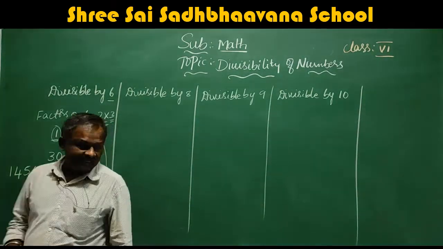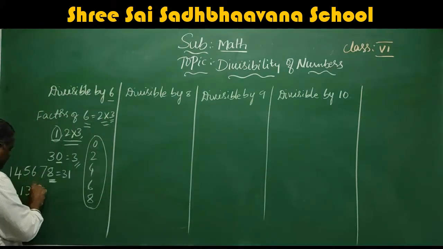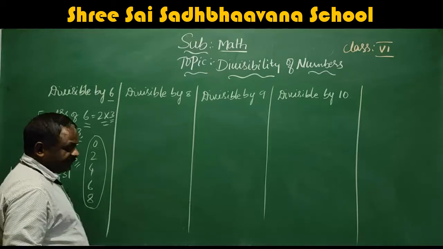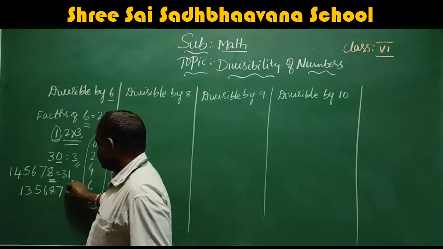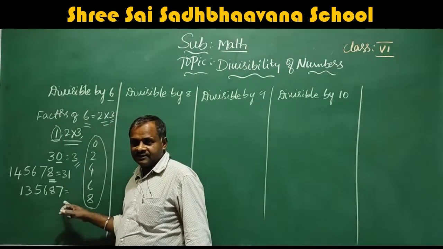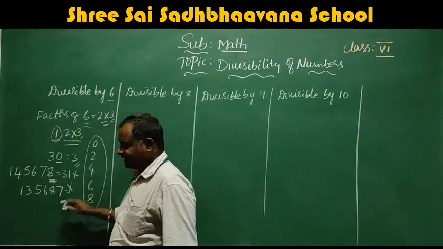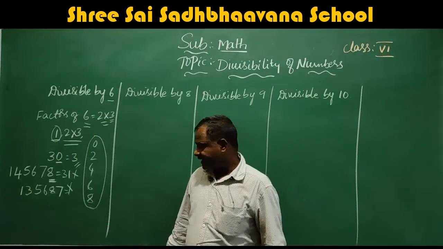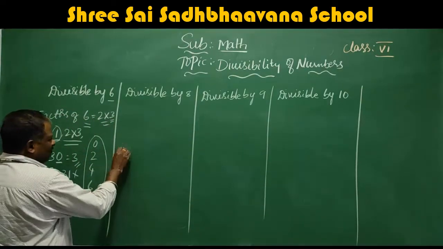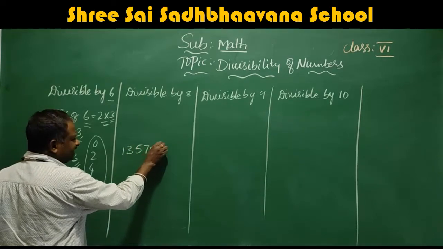Once again, we will consider another number: 135687. Now you add, you will get 30. But this number is not divisible by 2. Therefore, this is also not divisible by 6. Okay, we will try another number. I will write here only: 135786.